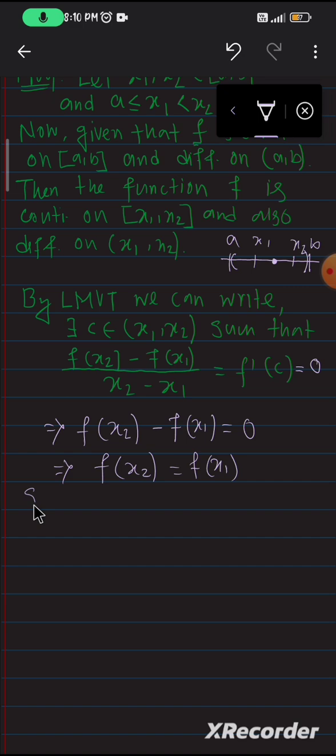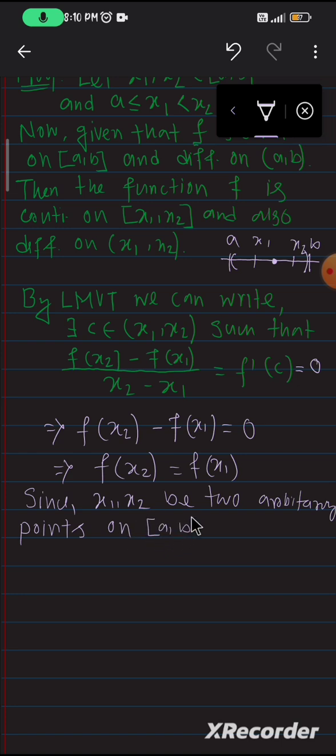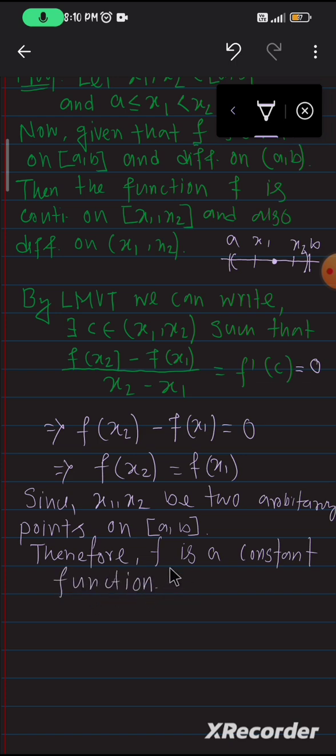So let me write this. Since x1 comma x2 be two arbitrary points on closed interval a b, therefore f is a constant function. So this completes our proof.